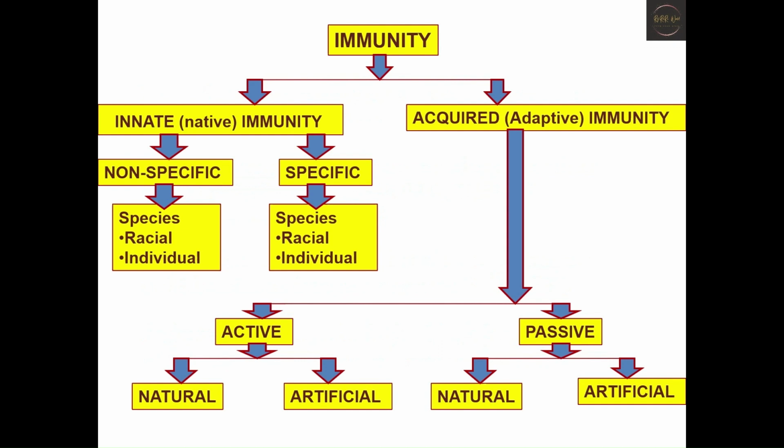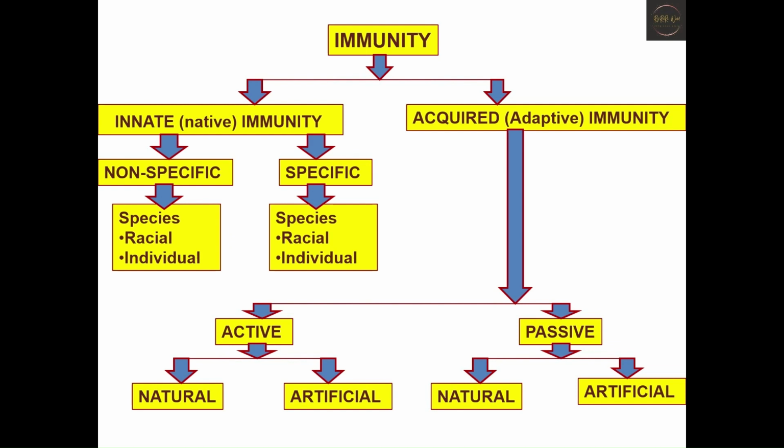Now, coming to the types of immunity. Immunity can be of two types: innate or native immunity, and acquired or adaptive immunity. The acquired immunity we'll discuss in part 2. Now, coming to the innate or native immunity. The innate or native immunity includes certain barriers, which can be the skin, mucous membranes, tears, and stomach acid that help keep harmful substances from entering the body.